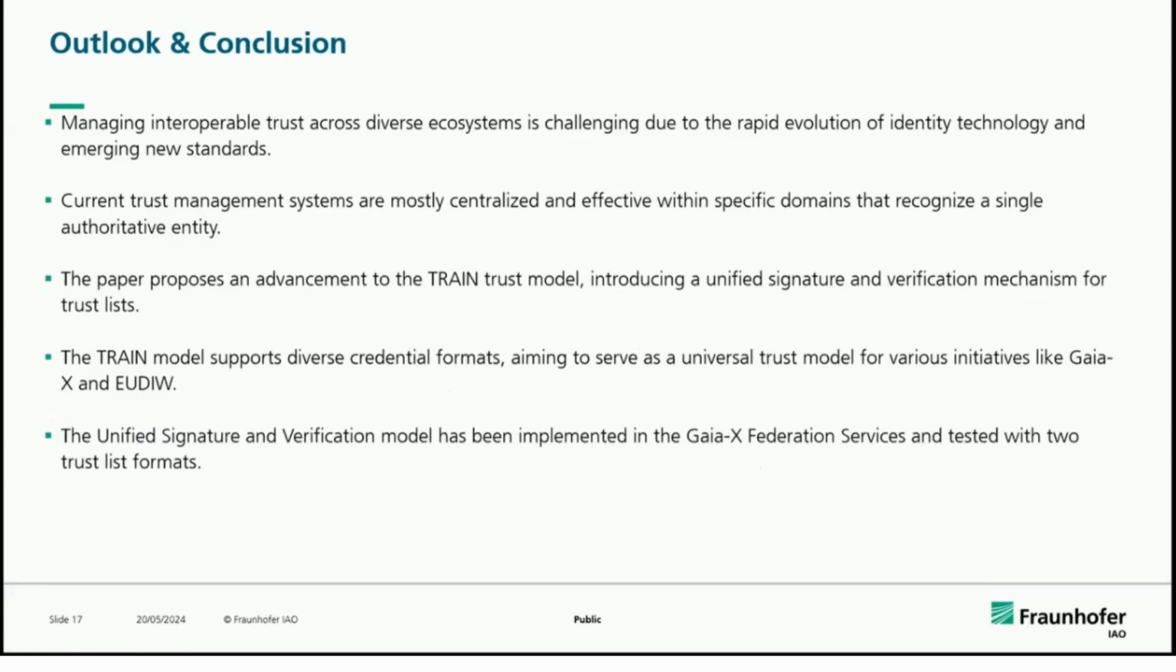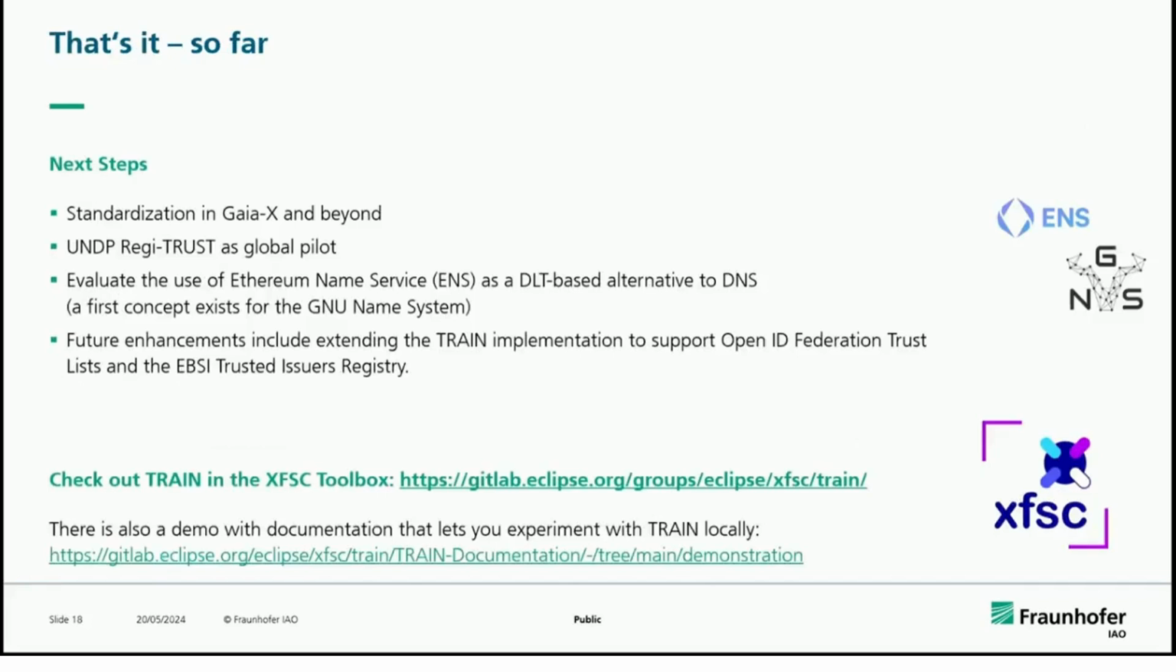And also this unified signature model, where the trust list in the form of a VC is mapped, provides a more flexible and unified approach and makes it easy to map and wrap the trust list in a quite flexible way. So currently we are planning adoption and also more standardization work, which is ongoing. We are also looking in parallel into the ENS and what the other alternatives are, and we are also planning to include support for OpenID Federation and the EPSI Trusted Issuer Registry as part of further implementation.